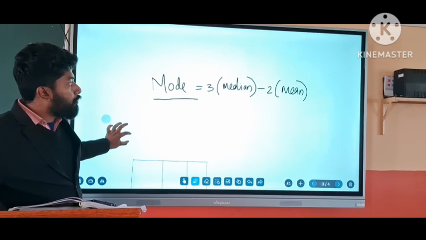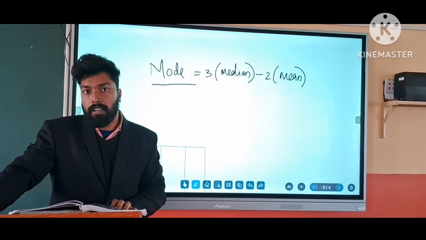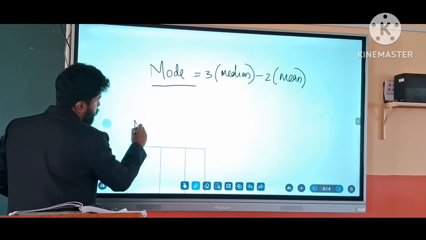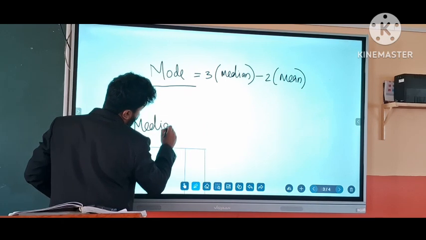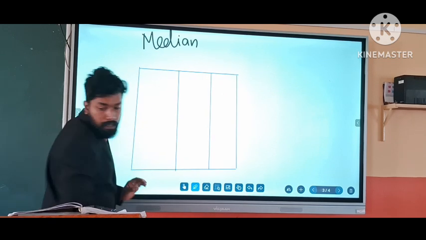So first of all, we want to find the median. That's why we want to construct the cumulative frequency table. Is it clear? Okay. So we arrange the observations in this table.